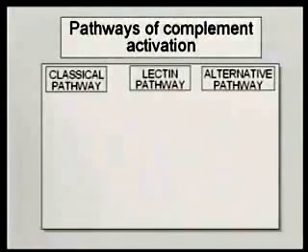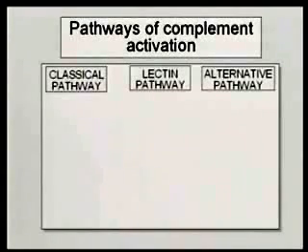Obviously, as the name implies, the lectin pathway is going to involve some sort of lectins. This was called the alternative pathway. This was actually the second pathway discovered. This was first, it was called the classical pathway. This became the second pathway, so this was the alternative pathway. And then they found the third pathway, the lectin pathway.